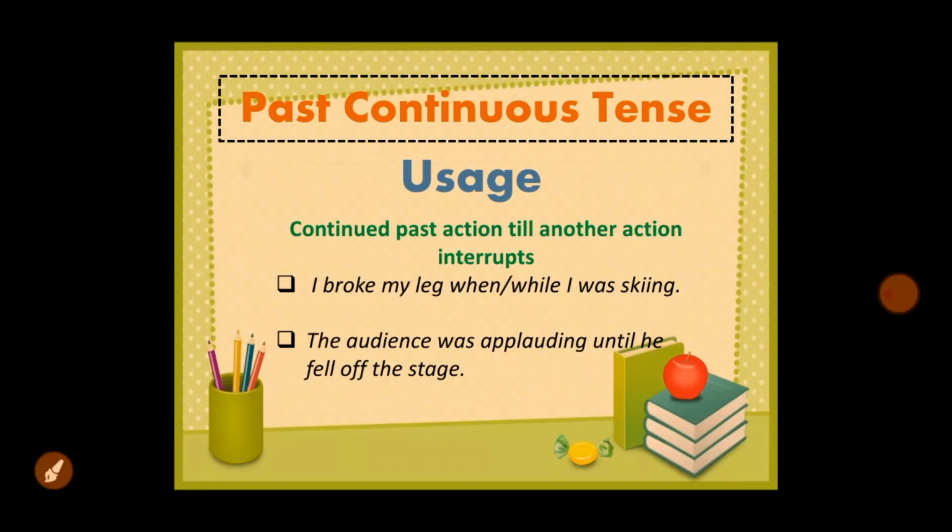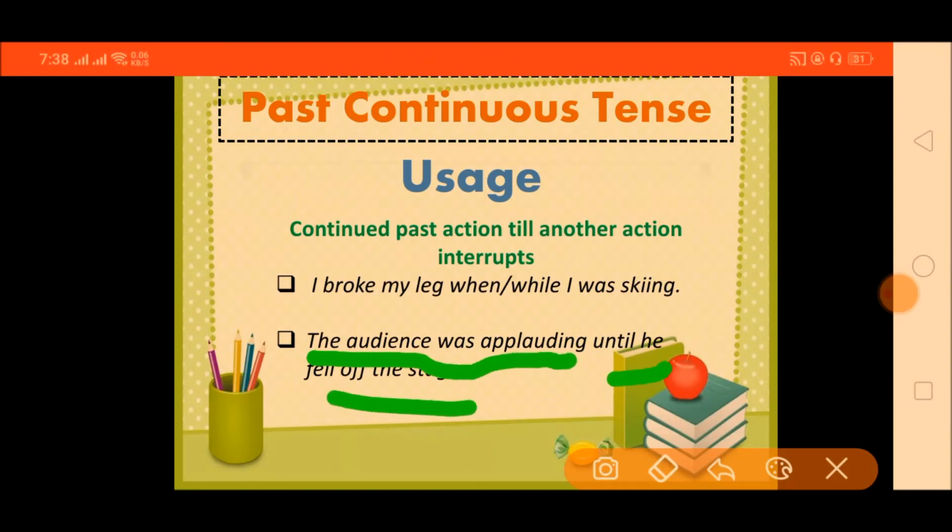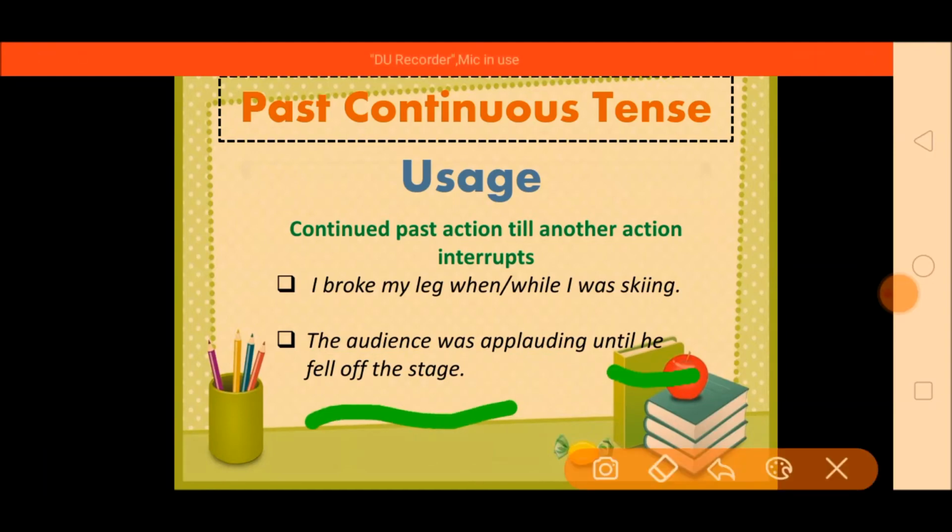The audience was applauding until he fell off the stage. Again, here you can see the first clause and the second clause. The first clause, the audience was applauding, is in past continuous tense, and the second, until he fell off the stage, is the action which is interrupting the other action. So this is in simple past tense.